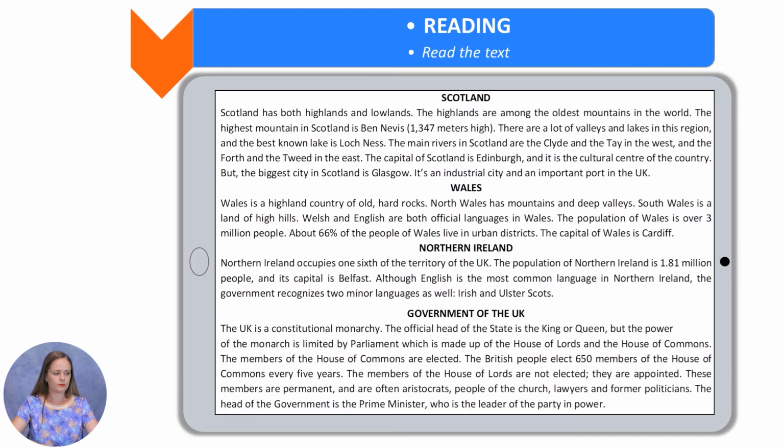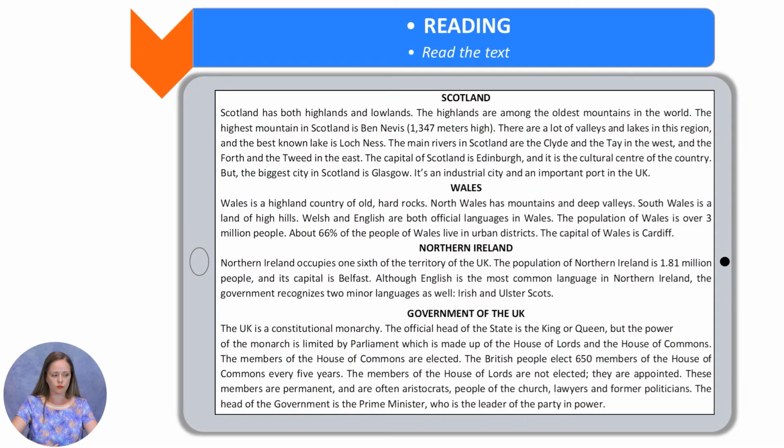Northern Ireland. It occupies 1/6 of the territory of the UK. The population of Northern Ireland is 1.81 million people, and its capital is Belfast. Although English is the most common language in Northern Ireland, the government recognizes 2 minor languages as well, Irish and Ulster-Scots.